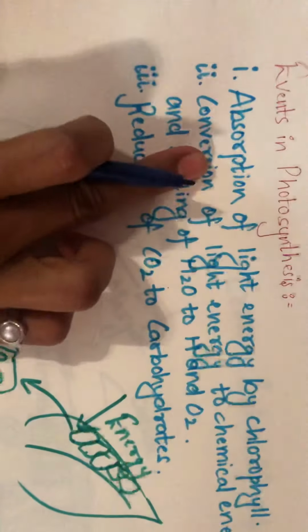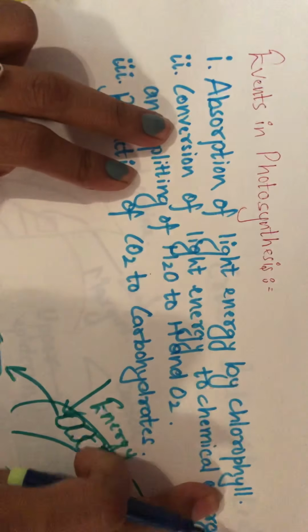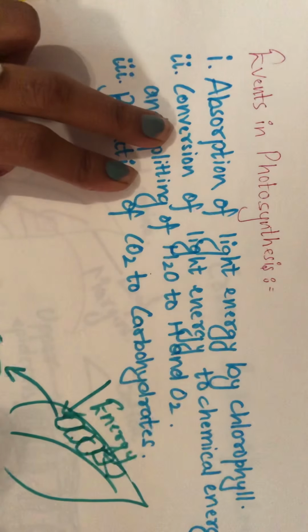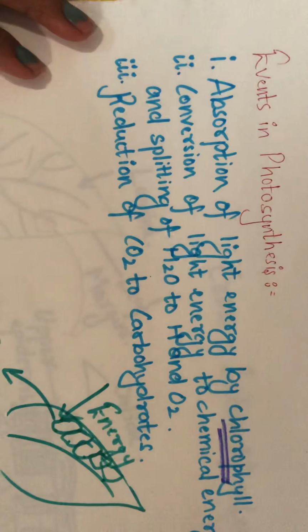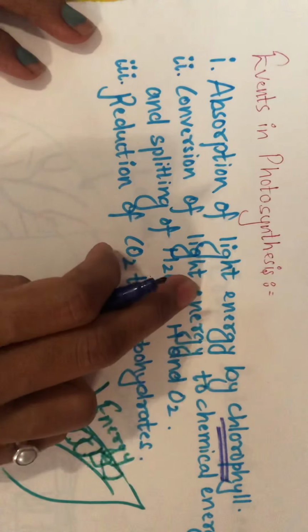So the light energy is first of all absorbed by chlorophyll. Now what happens once the light energy is absorbed by the chlorophyll? What is the function of this light energy?